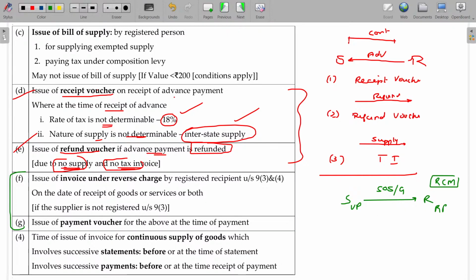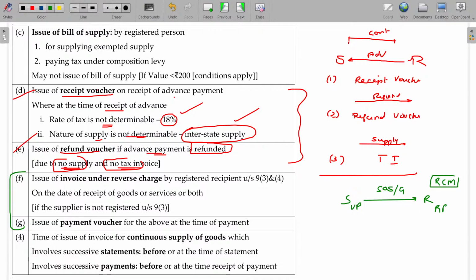The supplier gives only a small document. That document is not evidence for claiming the ITC paid. If I purchase from a registered person, I will get the tax invoice. Based on the tax invoice, whatever tax I paid while purchasing can be claimed as ITC. But under RCM basis, I myself pay the tax. Can I issue the tax invoice myself?